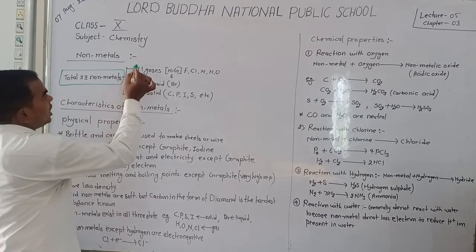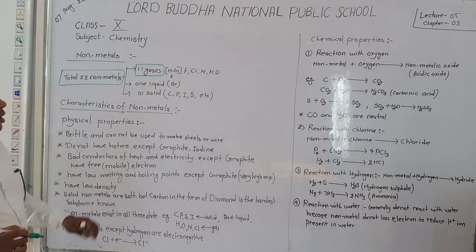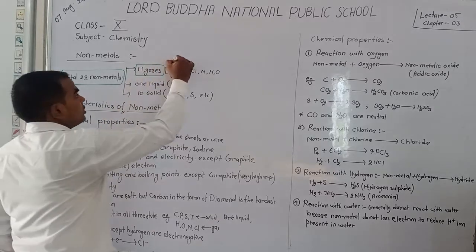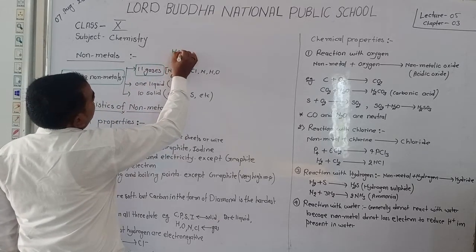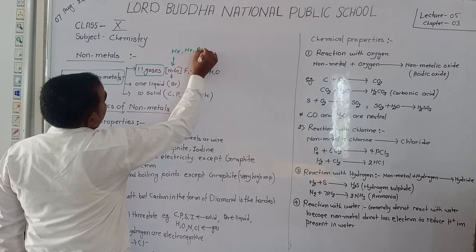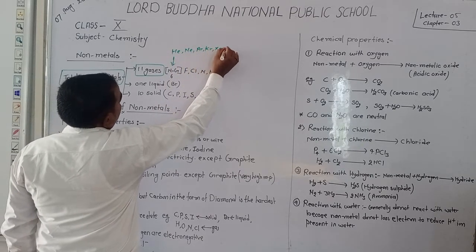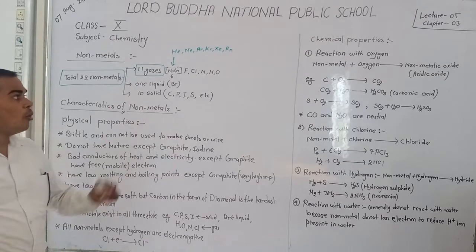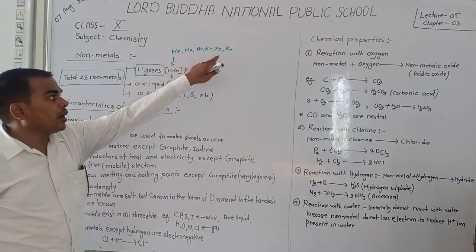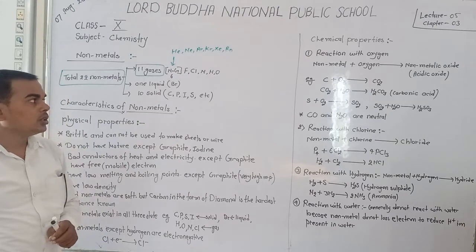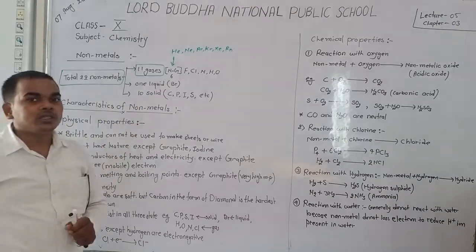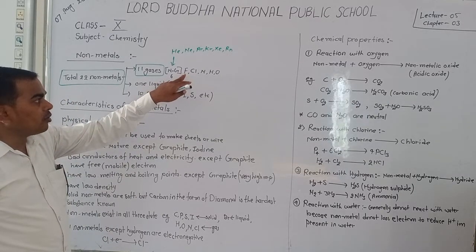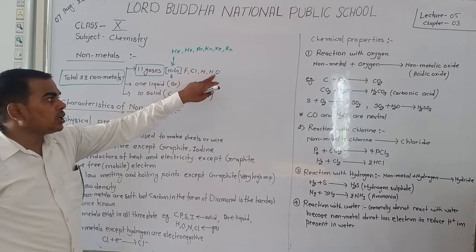Out of 22, 11 are gases. Out of these 11, 6 are noble gases: helium, neon, argon, krypton, xenon, and radon. These are known as noble gases. How many noble gases? 1, 2, 3, 4, 5, 6. Total 6 noble gases. All of these noble gases are non-metals, and the 5 other gases are fluorine, chlorine, nitrogen, hydrogen, and oxygen.